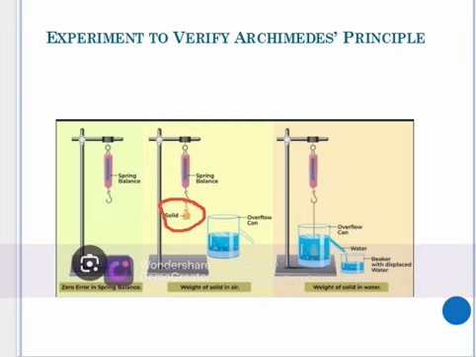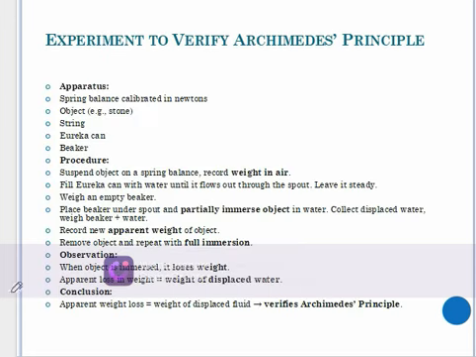Therefore, the weight that has been lost is equivalent to the upthrust force, and that verifies our Archimedes principle, which says that the weight which has been lost, the apparent weight loss, is equal to the weight of the fluid displaced. Now verifying the Archimedes principle.